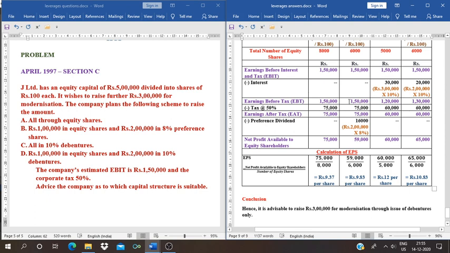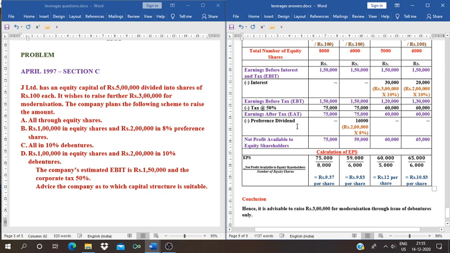Here also 1,50,000 into 50%, 75,000. Then 1,20,000 into 50%, 60,000. Then 1,30,000 into 50%, 65,000. EBT minus tax, we will get EAT, that is earnings after tax: 75,000, 75,000, 60,000 and 65,000.